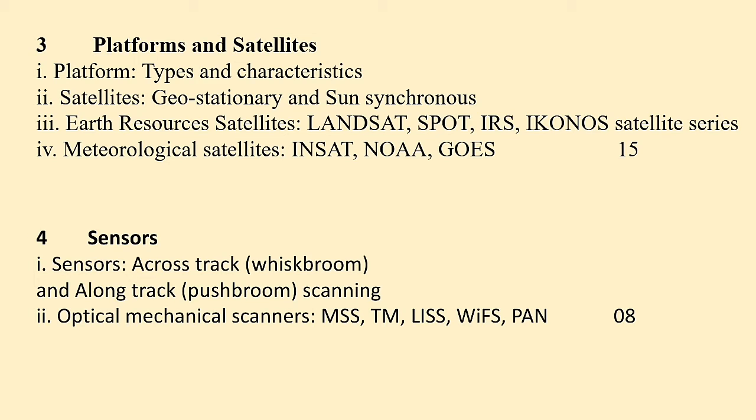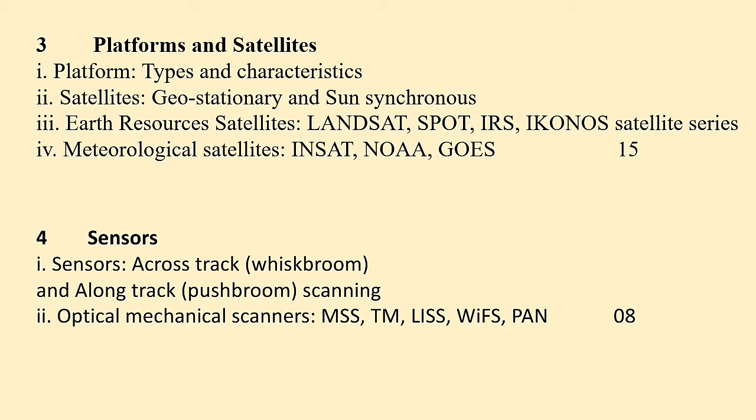The fourth chapter is based on sensors which are used in remote sensing devices. The sensor is very important because the sensor is the object which actually senses the radiation, and based on that radiation we identify the object. Mainly sensors are of two types: across track scanner, known as whiskbroom, and along track scanner, known as pushbroom.